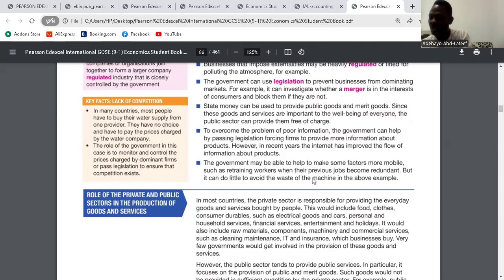And the last one, the government can pass laws to make it illegal for businesses not to pass on information or not to allow consumers to have access to information. Sometimes businesses hold on to information, so we don't know the function of what we are buying. The government will make it illegal for businesses to withhold information, to correct market failure. Is it clear? Yes.